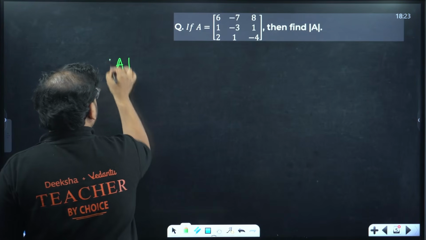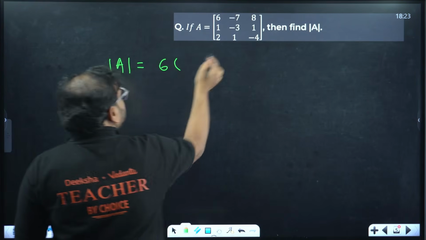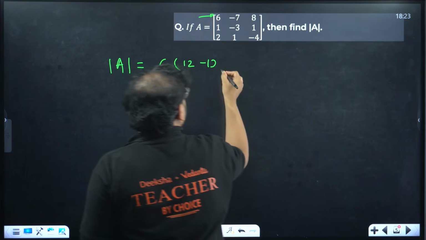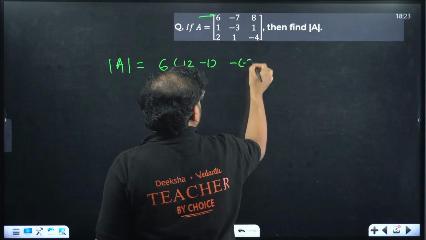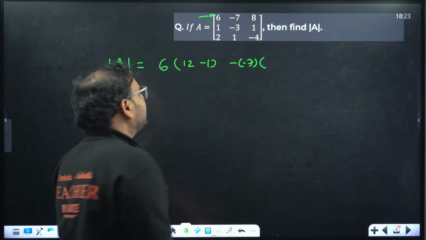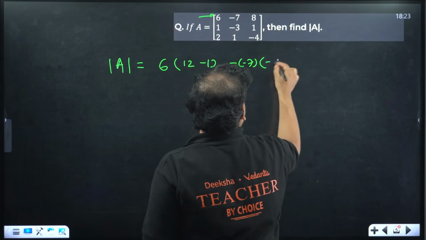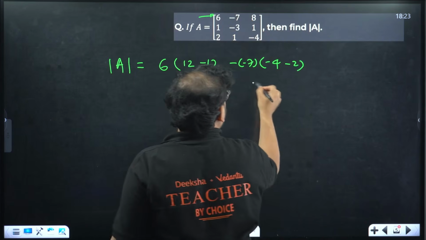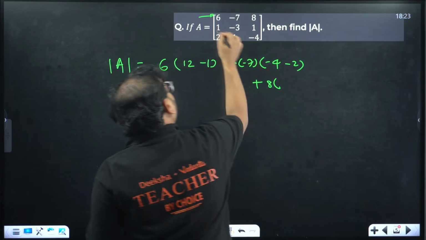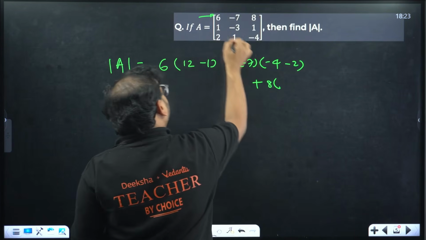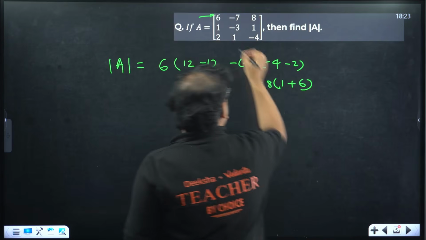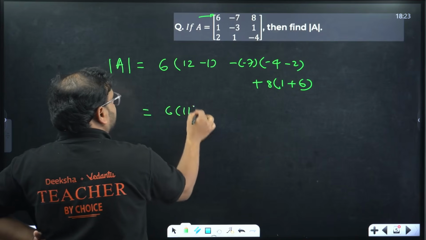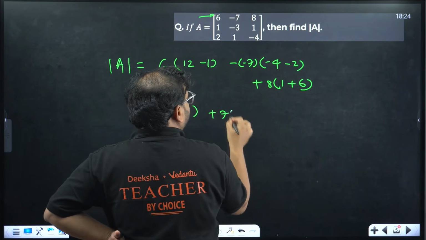If we take the first one only, so determinant of A will be what? 6, that was the first row. We'll have 12 minus 1. 12 minus 1. This is minus 7. It becomes minus of minus 7. The second element is negative, right? So minus 4. Check here. Minus 4 because we're going to remove this second row now. Minus 4 minus 2 plus 8, 1 over here. For the 8, we're going to remove the first row, last column. 1 plus 6. Check. 6 into 11. This is what? Plus 7 into minus 6.